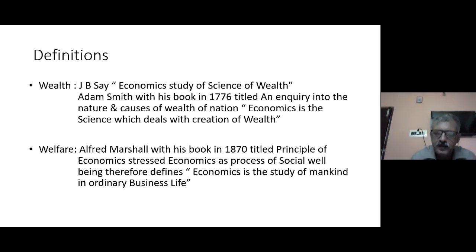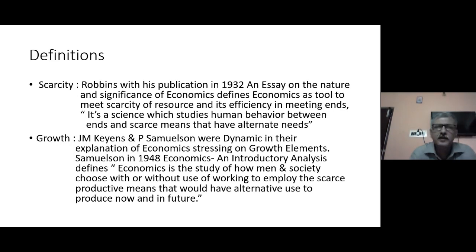Now, further, in the scarcity definition, Robbins, with his publication in 1932, An Essay on the Nature and Significance of Economics, brought a different dimension. He said we have limited resources on the planet, and if we use these resources, there are possibilities that we may waste a lot of them. And if we use one resource for only one type of production, that resource may have alternatives also.